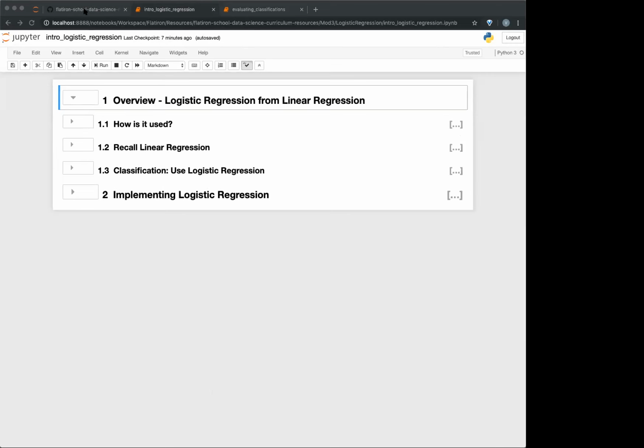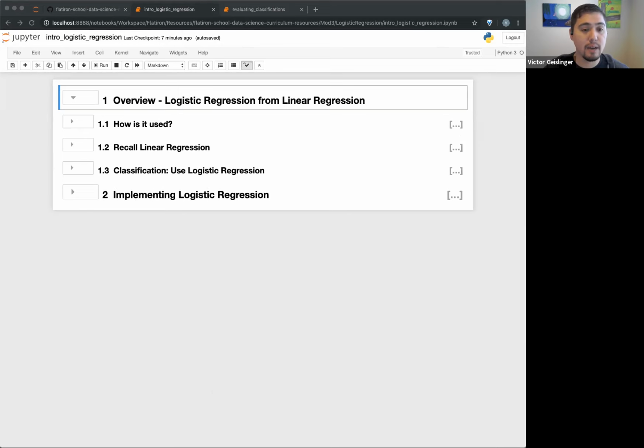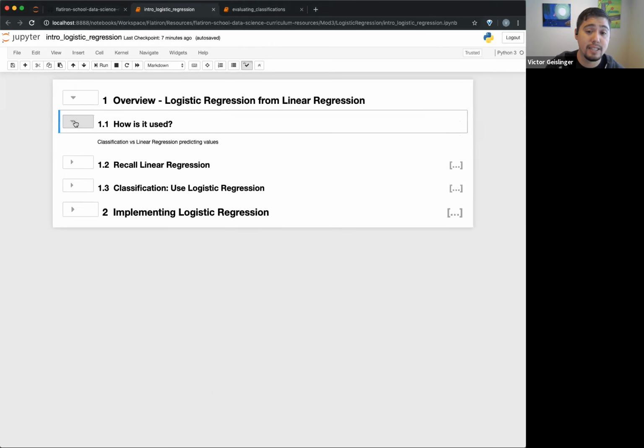Okay, so we have our logistic regression here. The main thing, as I introduced, is that it's going to be used for classification, versus linear regression where we're predicting values. If you remember with linear regression, we have our line of best fit that was created from data points. It could be multi-dimensional, but we'll say for 2D it's a line.